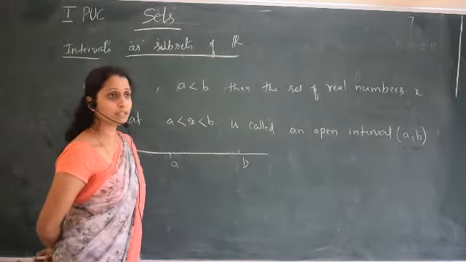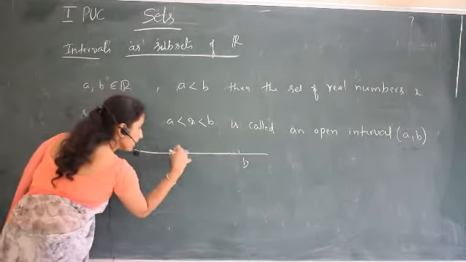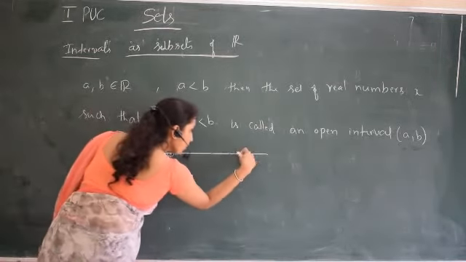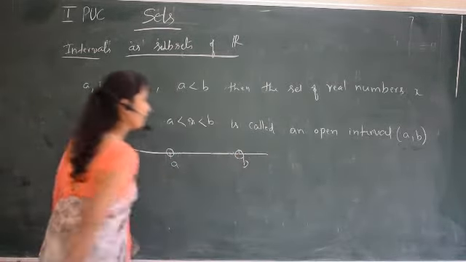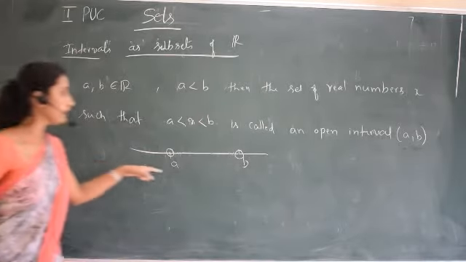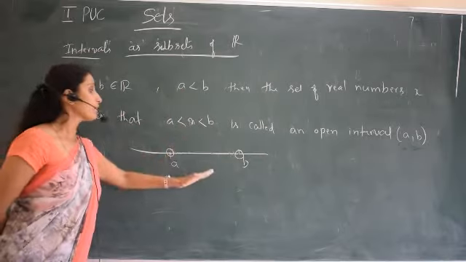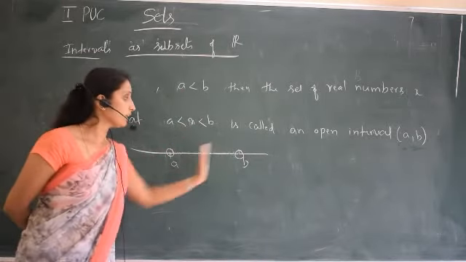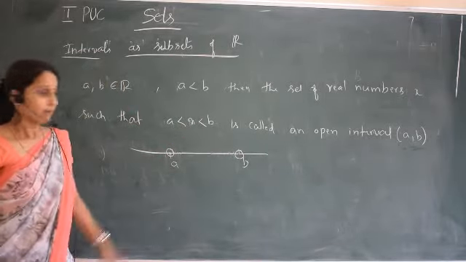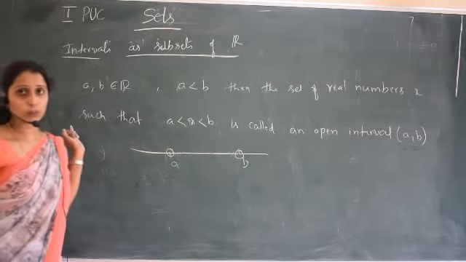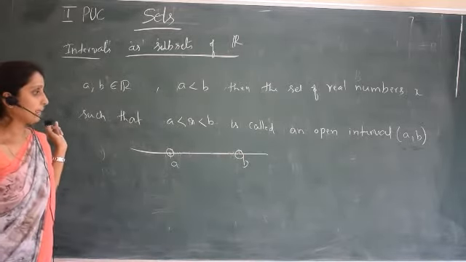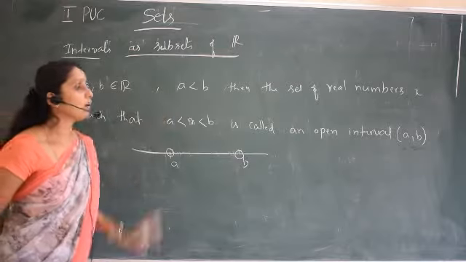All the real numbers in between. So we can write the diagram with an open circle at A and B, because the points A and B are not included. Very next to A is included, and very next to B is included, but A and B are not included. So this is about the open interval.